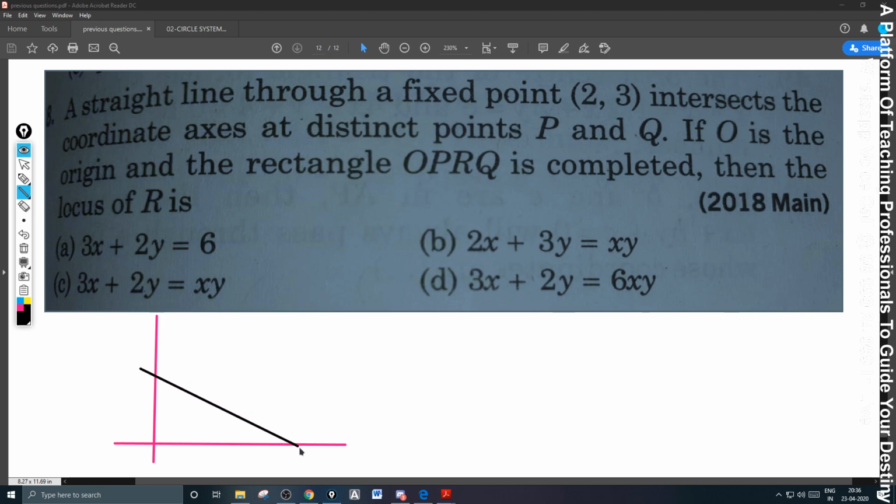Let me take this line PQ. This is P. This is Q. Now rectangle OPRQ is completed. This is O. This R is got by completing the rectangle.